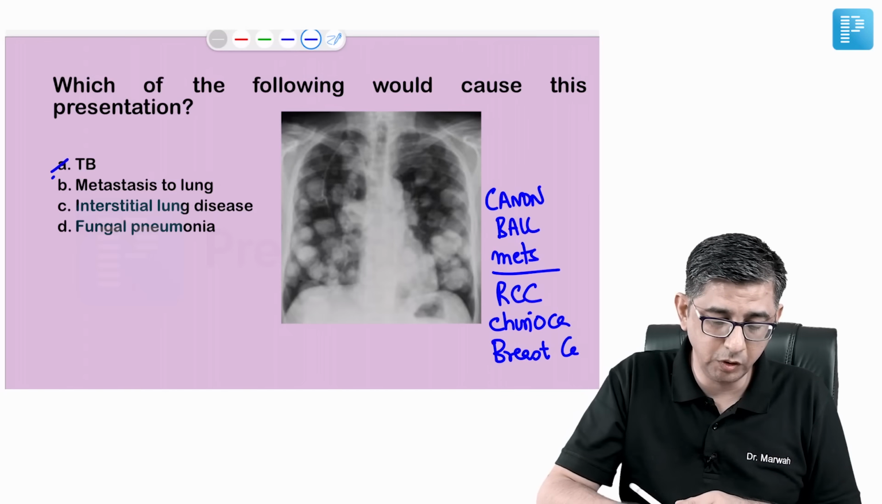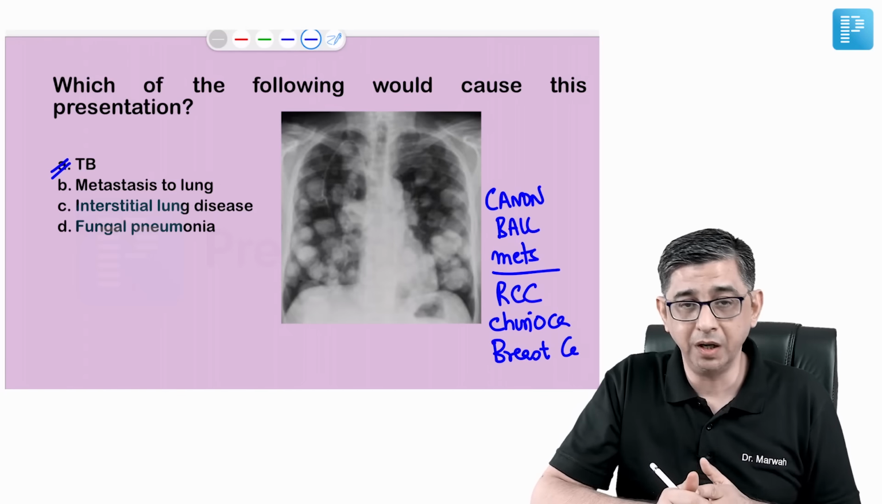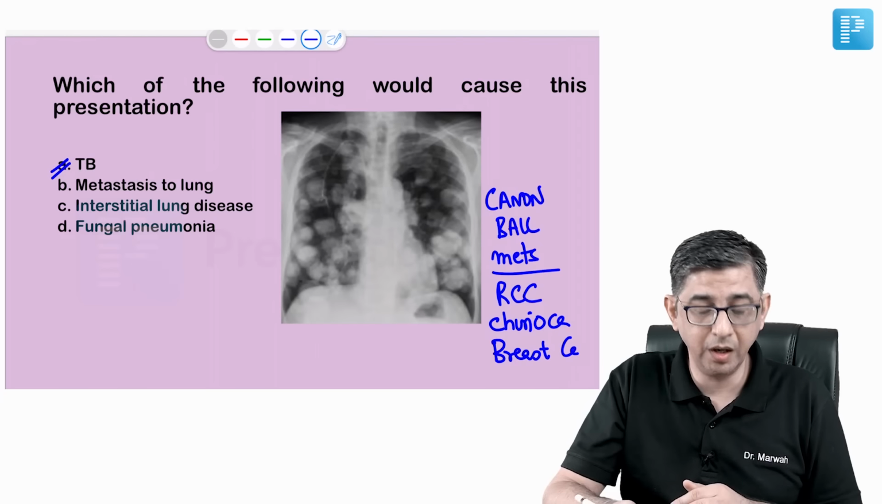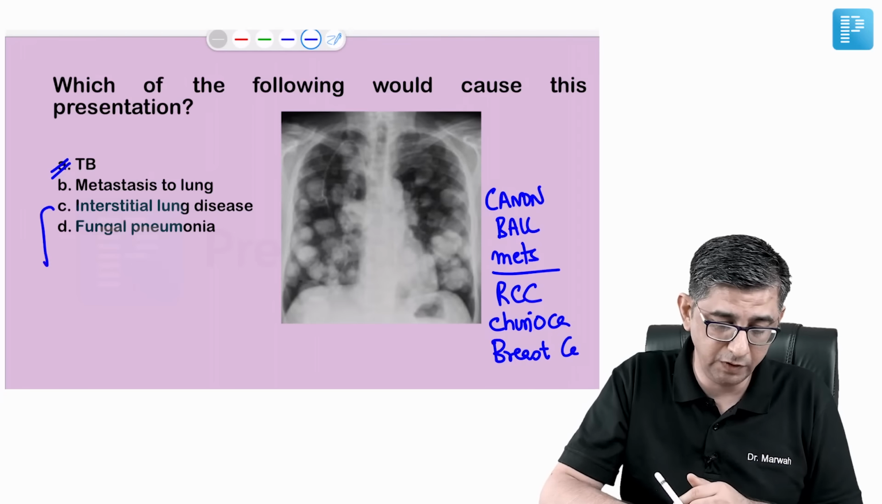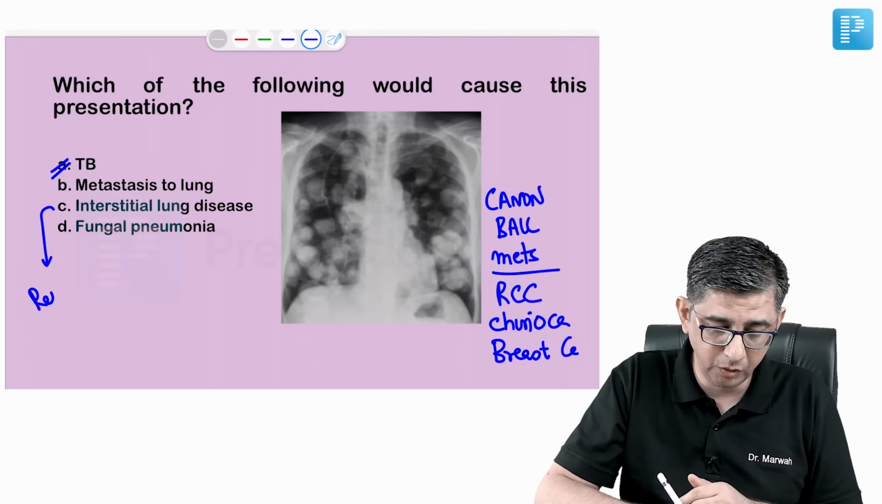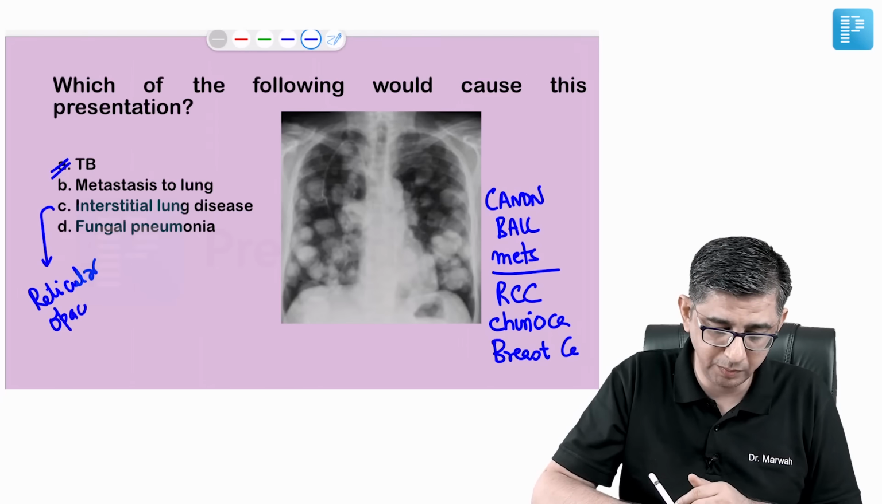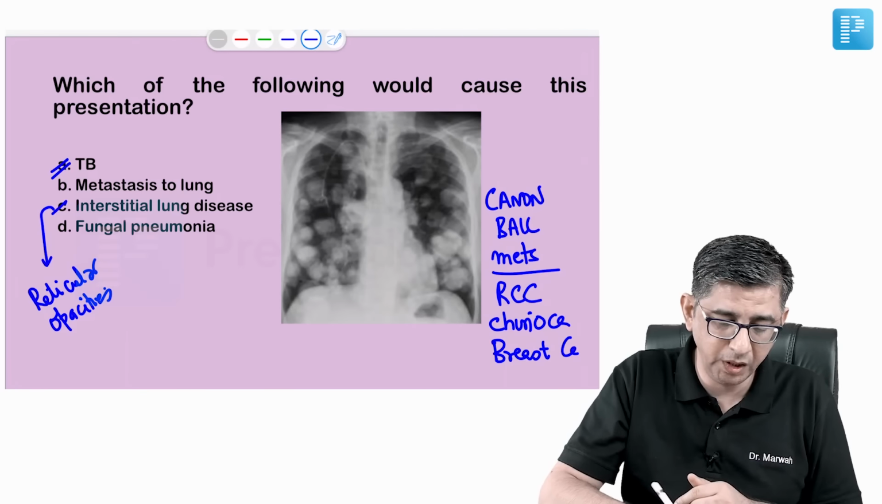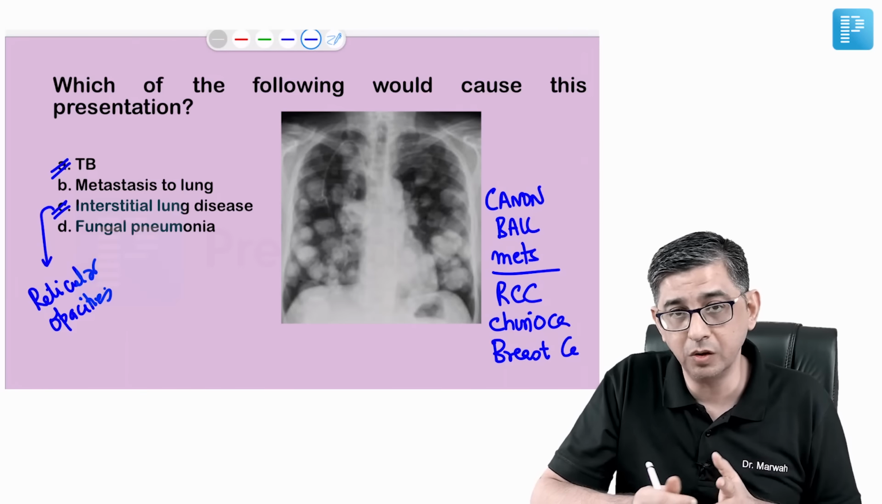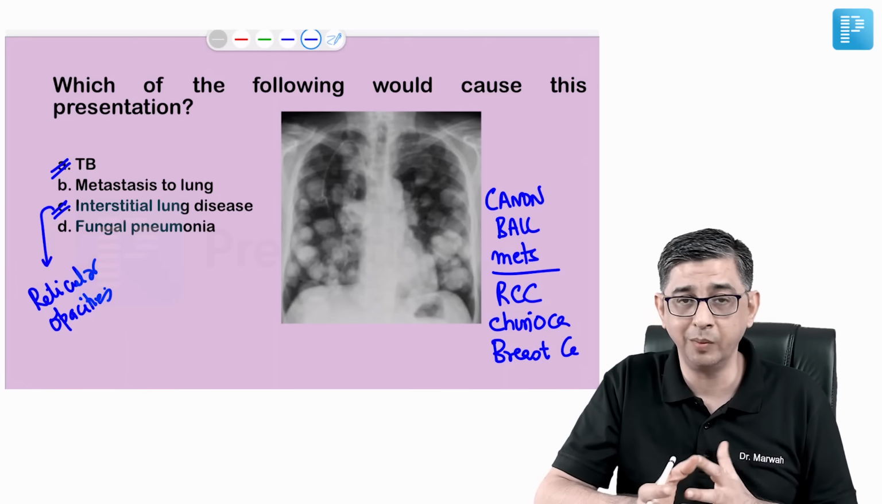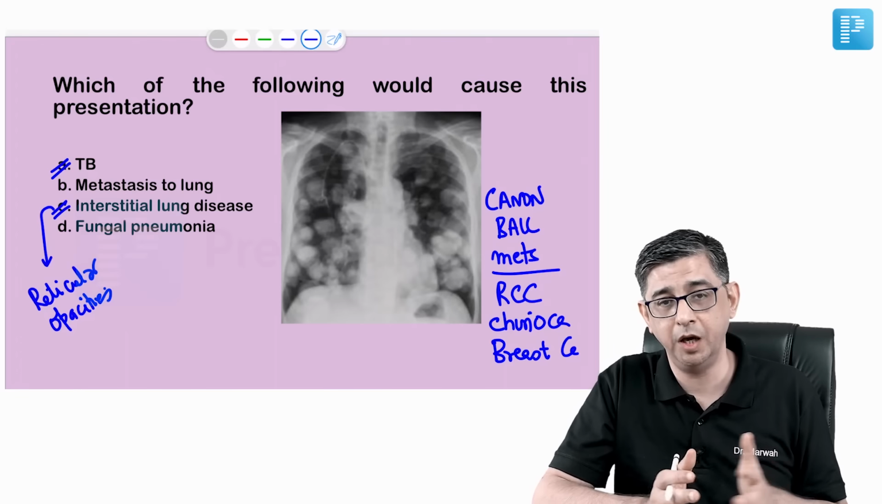Tuberculosis, anyway, will cause cavity formation. Metastasis to the lung looks like an okay answer. Interstitial lung disease will always have some reticular opacities and pulmonary fibrosis, so I'm ruling out option C here. And fungal pneumonia, most of the time aspergillosis, will again contribute to central bronchiectasis in the majority of cases, like in ABPA.